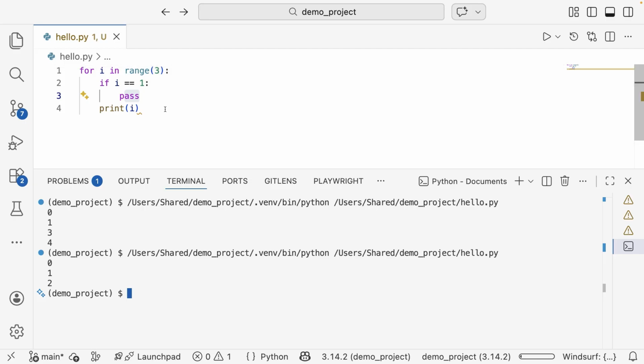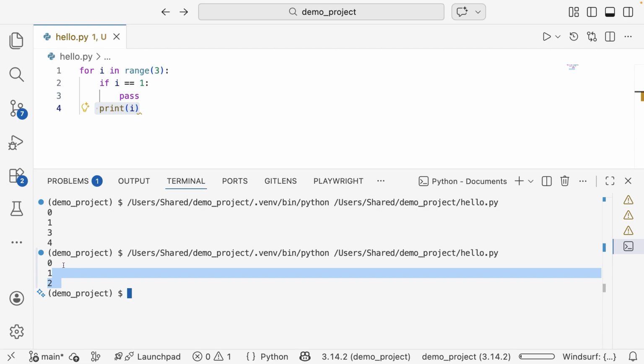So in this example, when i equals 1, the pass runs, which means nothing. Pass does nothing, as I said before, and so it then continues to execute the print statement, which still runs. So the output, as we see here, is 0, 1, 2. Basically Python sees this pass and does nothing here. It continues normally. Now let's explore those keywords in a more practical scenario.